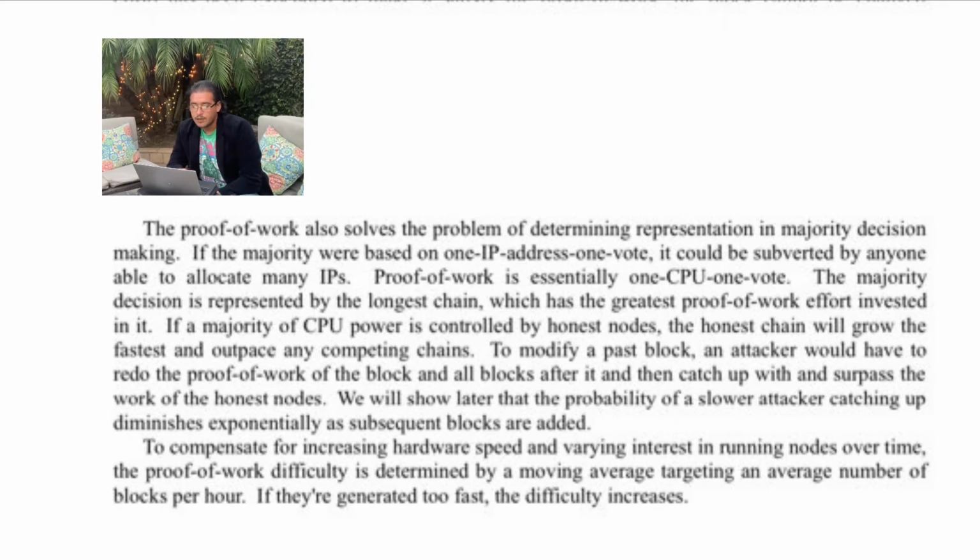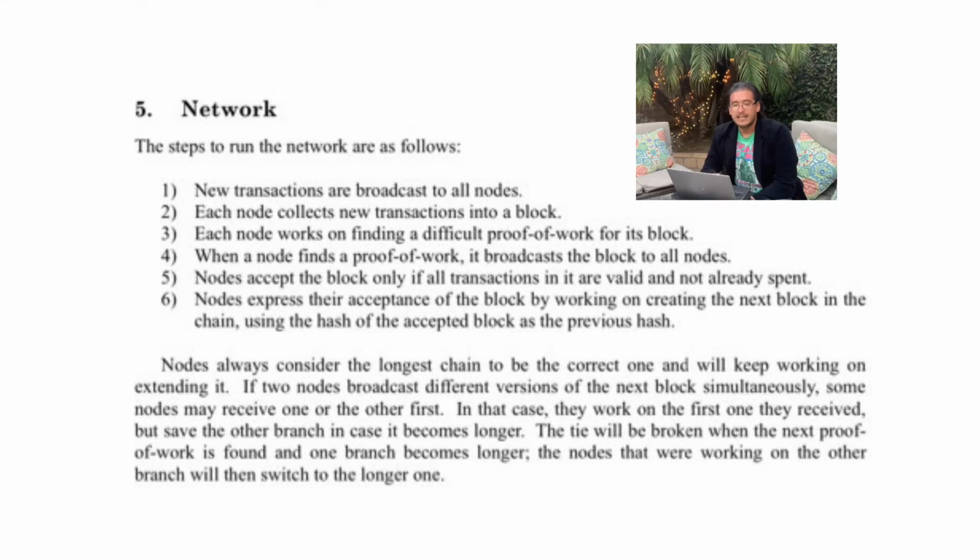To compensate for increased hardware speed and varying interest in running nodes over time, the proof-of-work difficulty is determined by a moving average targeting an average number of blocks per hour. If they're generated too fast, the difficulty increases. So, good to know how they're working with this. Let's move on. Part 5, the network.